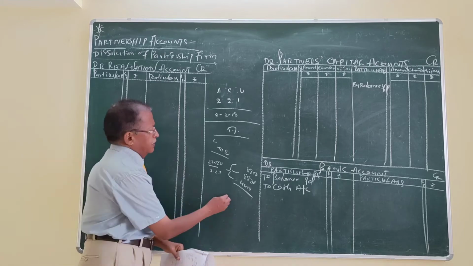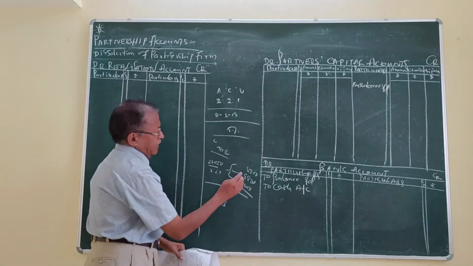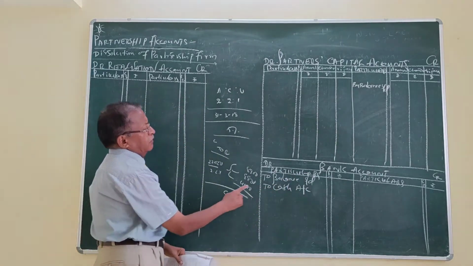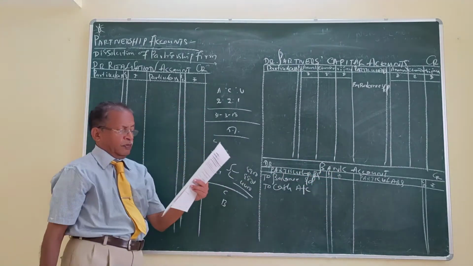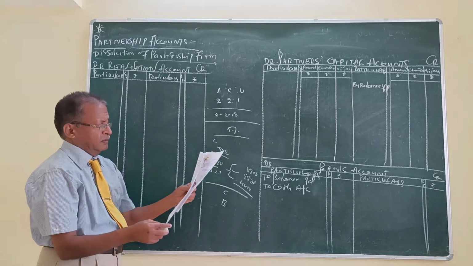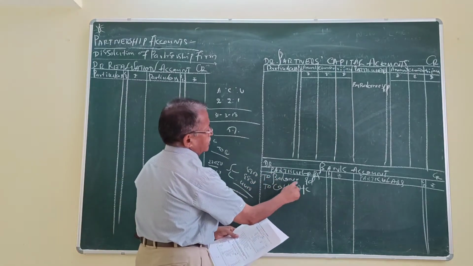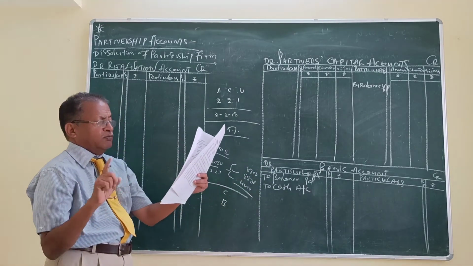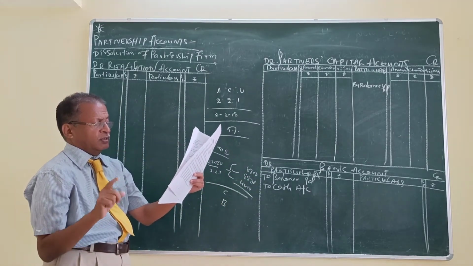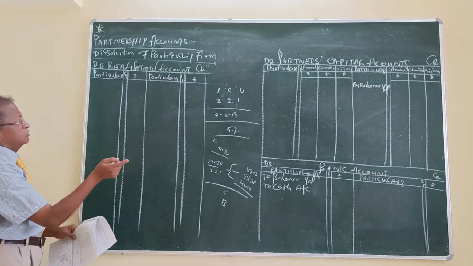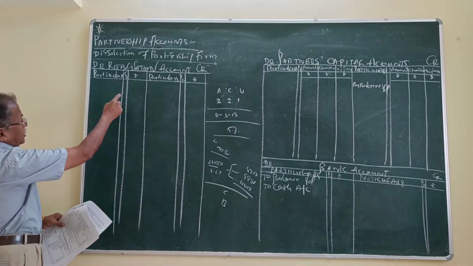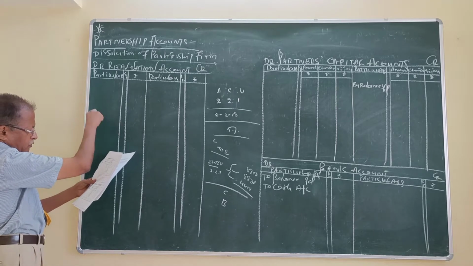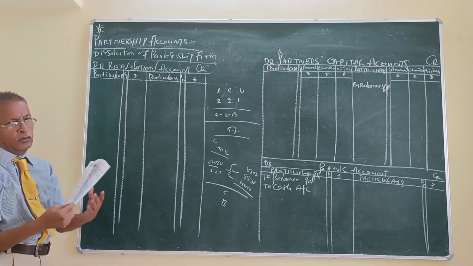Asset side: they have given cash balance and bank balance. We have to prepare the bank account, and whatever the cash balance is there, we will transfer to the bank account. In the bank account, for the bank balance, to balance brought down. For the transfer of cash, to cash account. Debtors, bills receivable, investment, furniture, and machinery, these items will be transferred to realization account. Therefore, to debtors account, bills receivable account, investment account, machinery account, and furniture account.